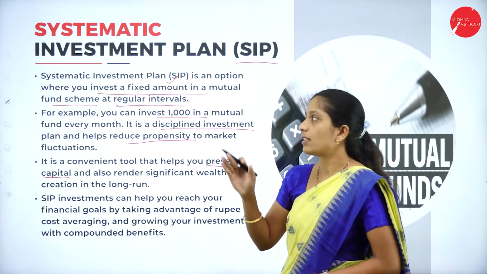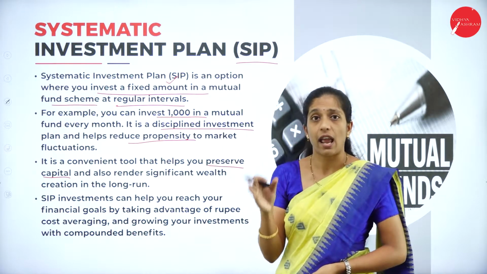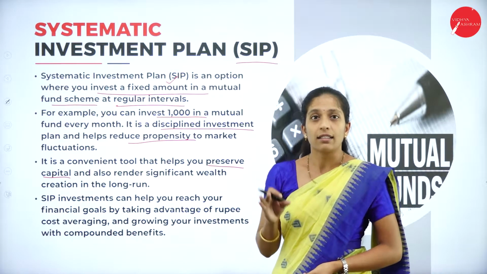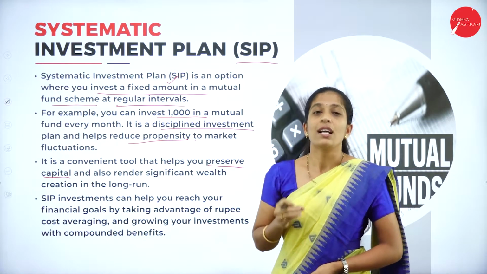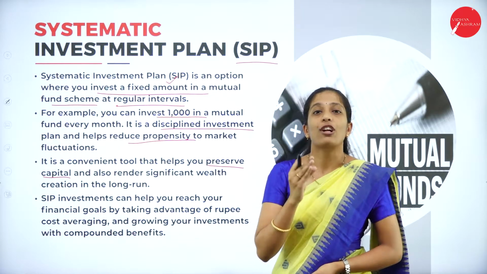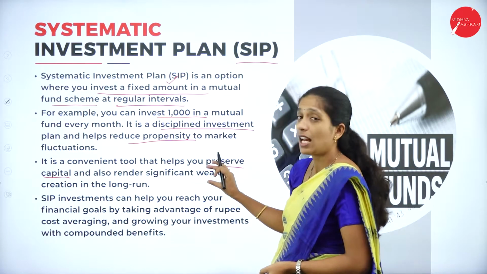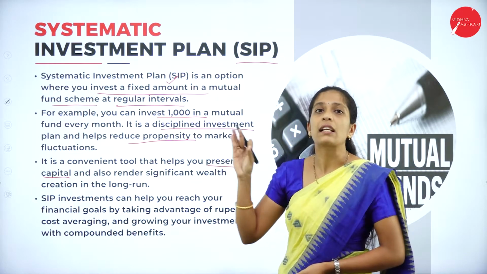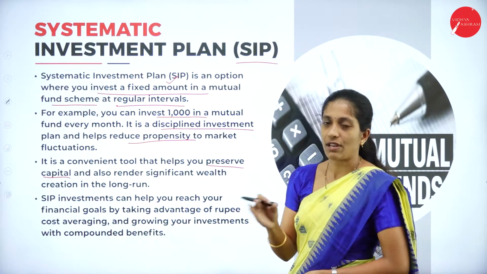So for example, this 1000 rupees is paid every month for 20 years. Then think about the investment. So here the 1000 is paid on a regular basis. So it helps in wealth creation or increase in capital of the investor.